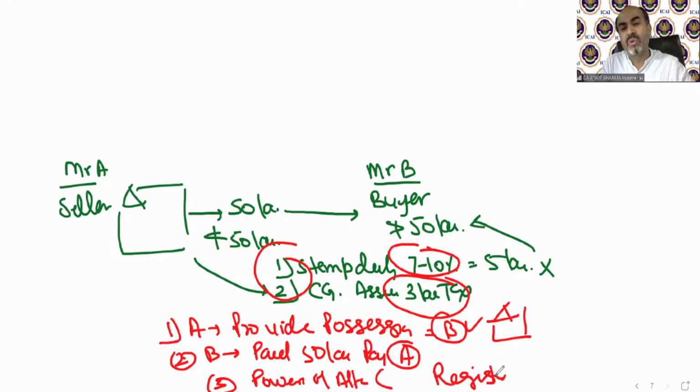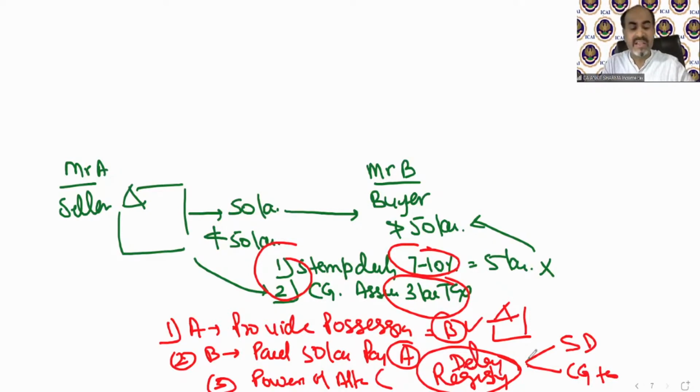So earlier it was the rule that at the time of registry only, you need to pay the stamp duty and you need to pay the capital gain tax. So they technically delayed the registry. They say we will do the registry after 50 years or 100 years or 200 years. So now Mr. A provided the possession to B. So Mr. B wanted a house, he got it. He transferred 50 lakh rupees as an advance to Mr. A. So Mr. A needed 50 lakh rupees, he got it. It's just an advance on the papers.